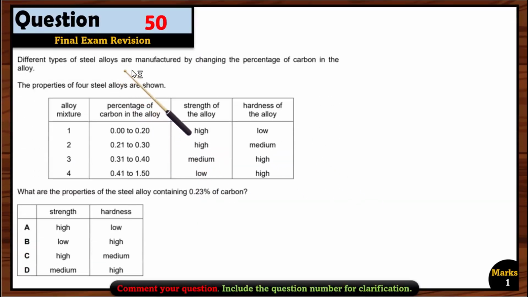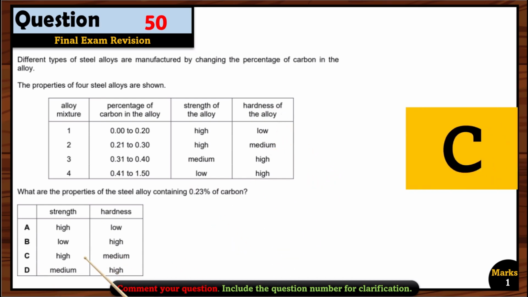Question 50. Different types of steel alloys are manufactured by changing the percentage of carbon in the alloy. The properties of 4 steel alloys are shown over here, okay? What are the properties of the steel alloy containing 0.23% of carbon? Okay, so if you see here, from 0.0 to 0.2, the strength of alloy is high and the hardness of the alloy is low. They are asking about 0.23. So it means the second option is the right option here. We have to choose between 1 to 0.3, right? So high and medium. So the strength of alloy will be high and the hardness of the alloy will be medium. So that's why option C is the right option here.